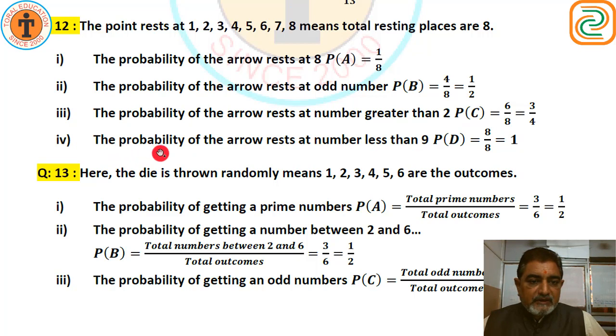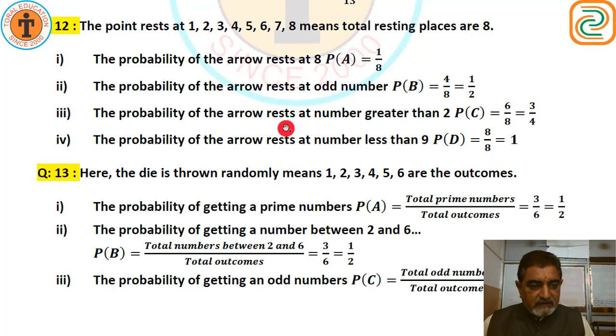The probability of the arrow resting at a number less than 9. Number less than 9, total numbers are 8. All these numbers are less than 9. So 8 upon 8, that is 1. 8 ones are 8.